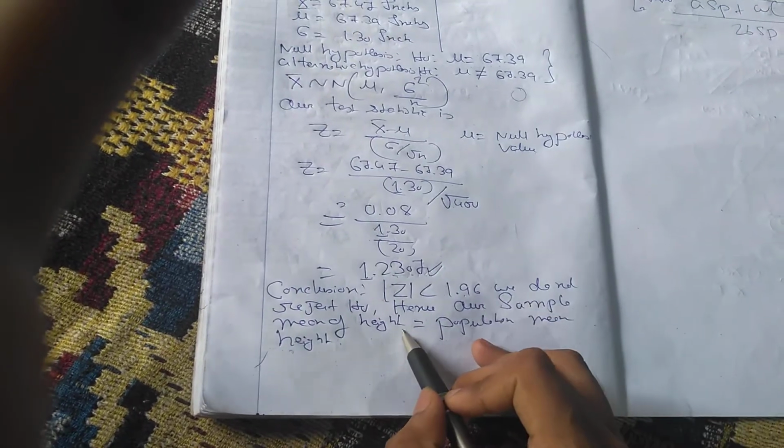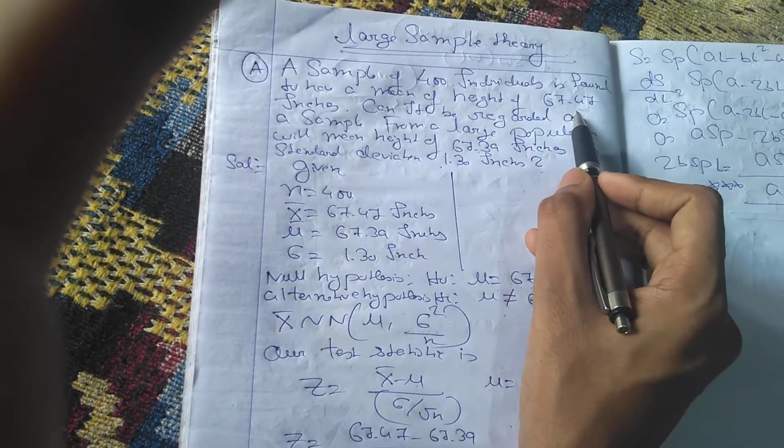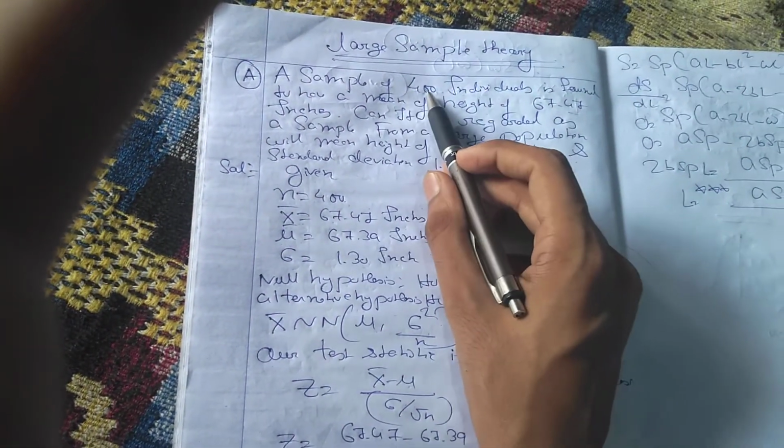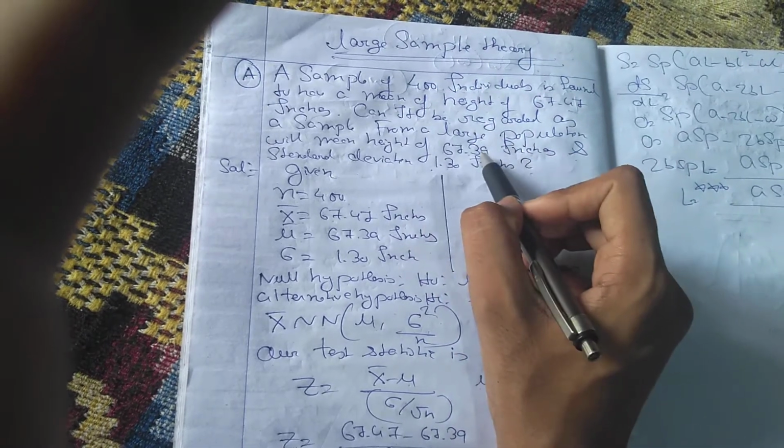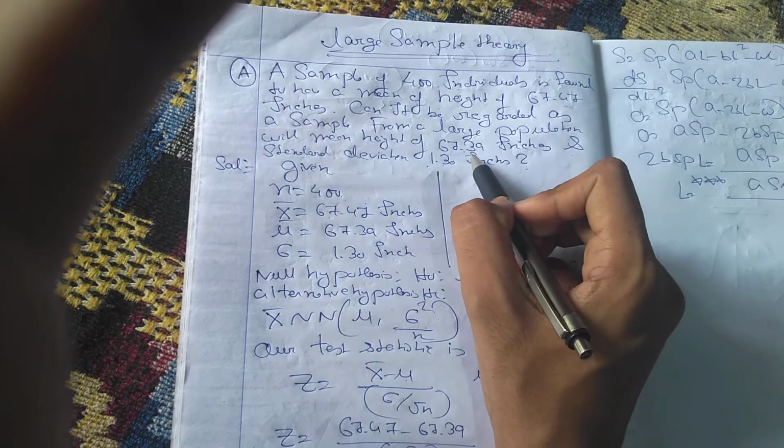Hence our sample mean of height is equal to the population mean of height. That is, this mean height of 67.47 of 400 individuals comes from a population with a mean height of 67.39 inch.